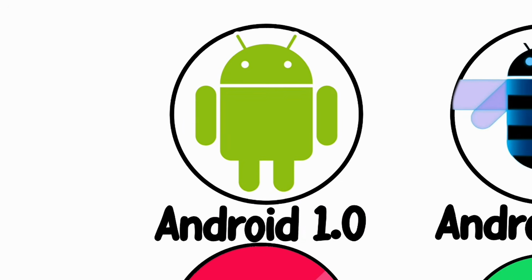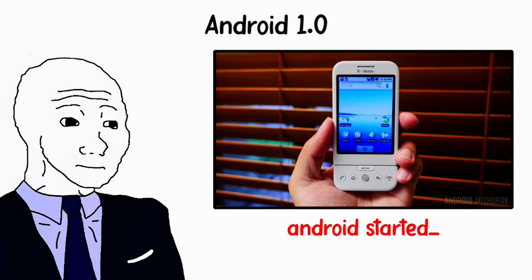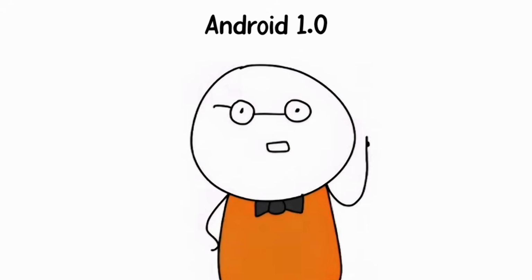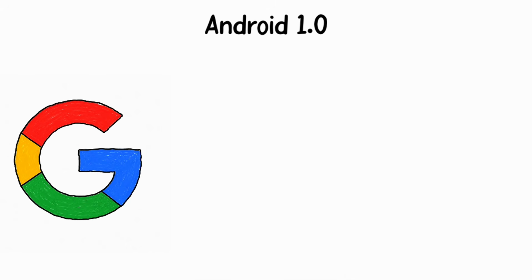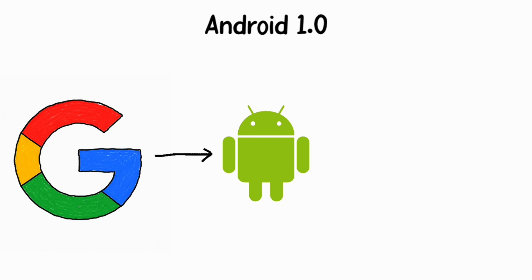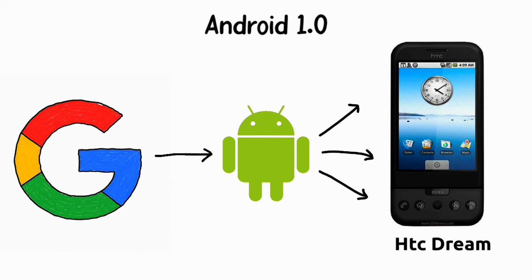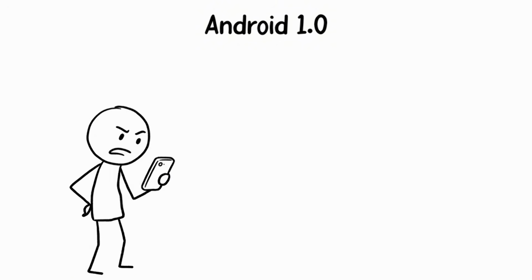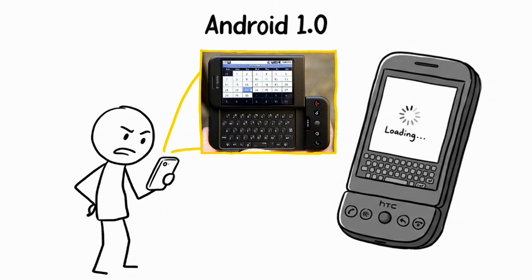Android 1.0. This is where Android started, and it was not pretty. Back in 2008, Google launched the very first version of Android on a phone called the HTC Dream. And when people turned it on for the first time, the experience was rough.